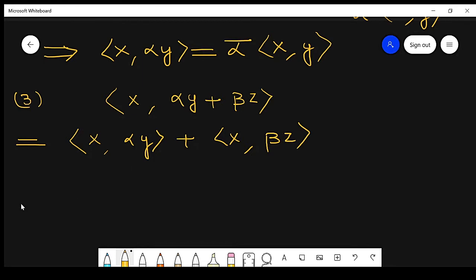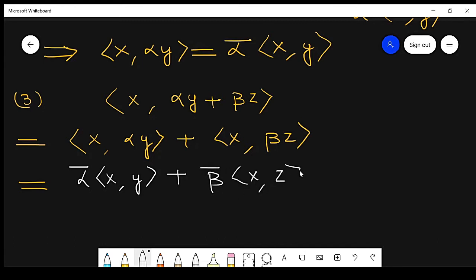Now taking alpha outside, this will be alpha conjugate x comma y, and similarly beta conjugate x comma z. So that is the way we can solve these properties.